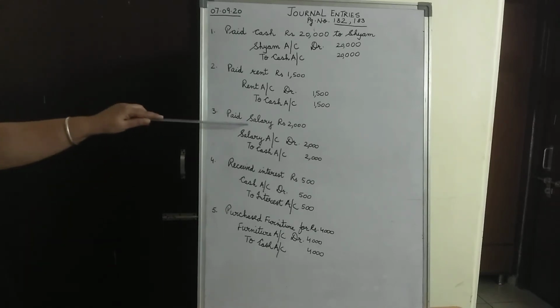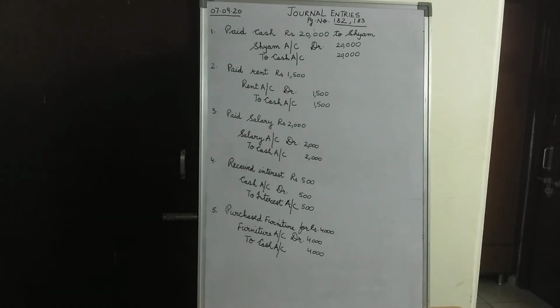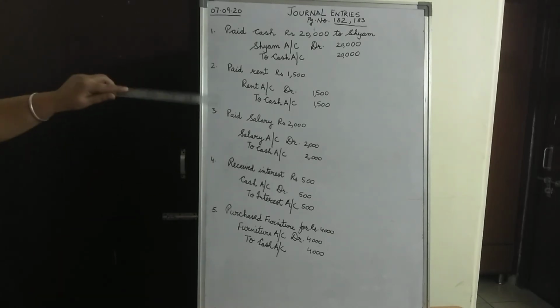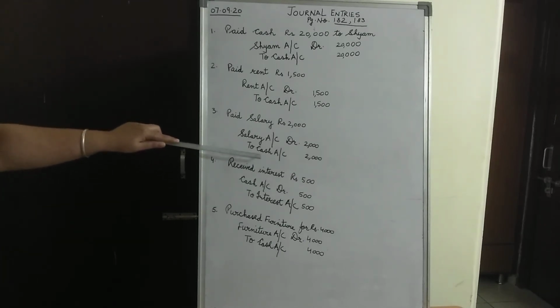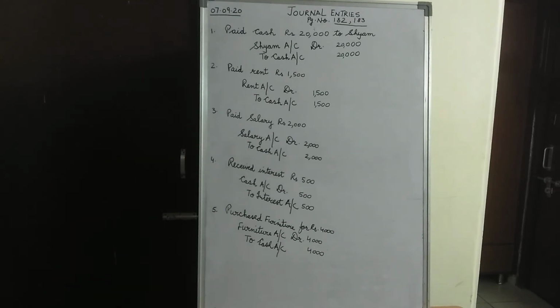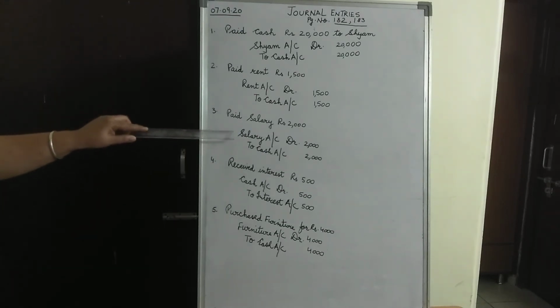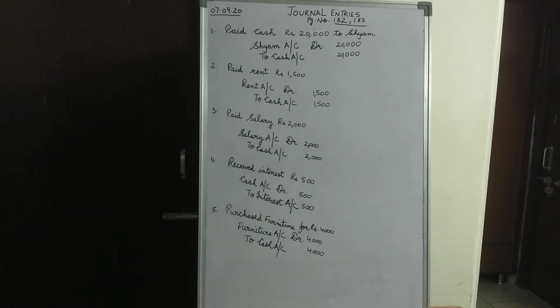So the salaries being paid in terms of cash, cash is moving out of the business, cash being a tangible asset, it being a part of the real account, the rule applicable over here for cash would be debit what comes in, credit what goes out. So what is cash doing? Cash is going out of the business in terms of salaries. So we credit the cash with rupees 2000. So the transaction in a nutshell would be salaries account debited with rupees 2000 to cash account with rupees 2000.